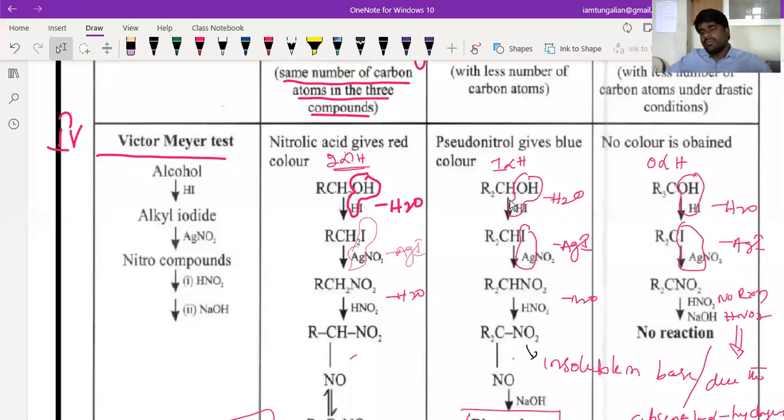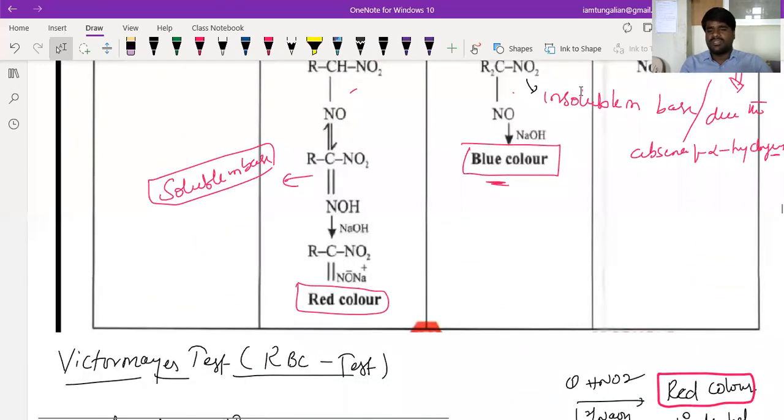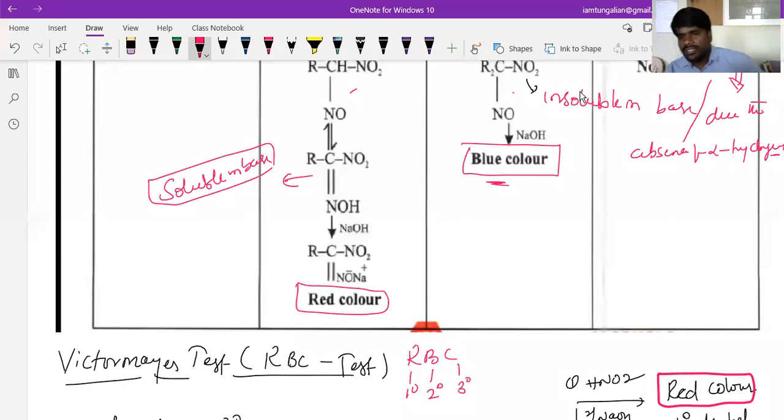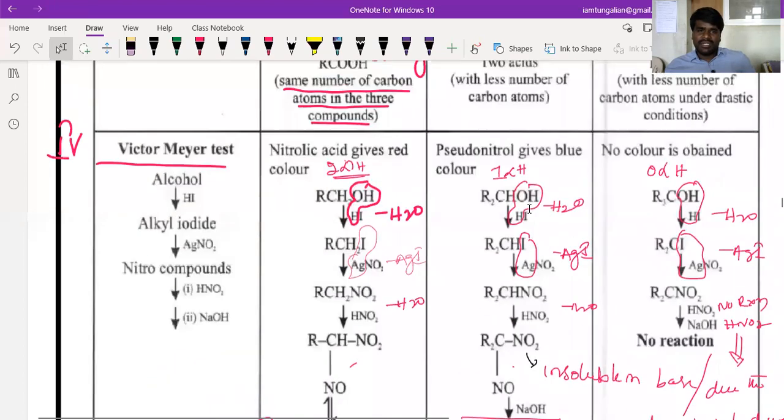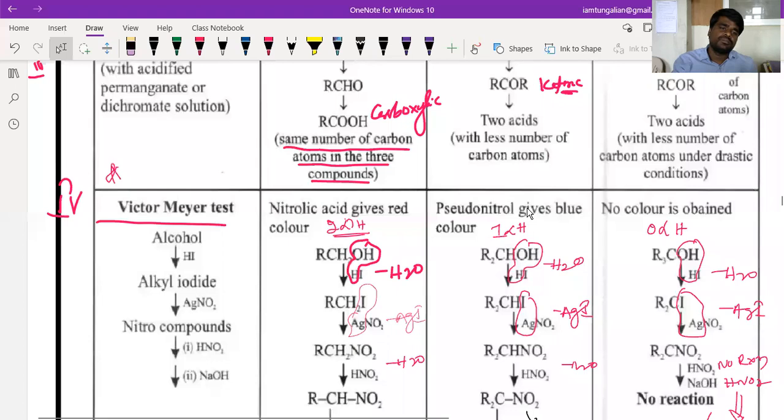Are you getting this? So what you need to remember from the Victor-Meyer test is simple: remember RBC. R stands for primary, B stands for secondary, beta, C stands for tertiary. Red, blue, colorless, beta. Is that clear? These are the important tests, beta. Victor-Meyer test is very, very important.